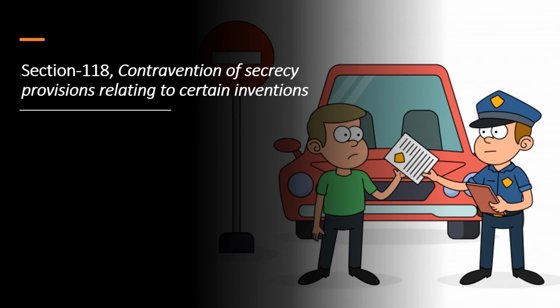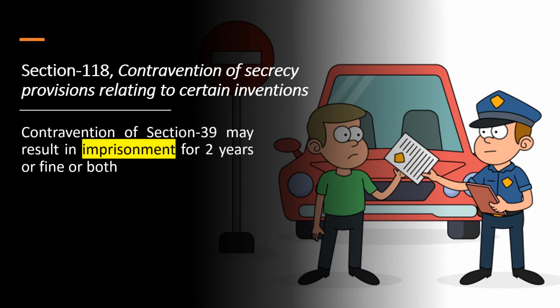If foreign filing permission under section 39 is not taken, then it may result in imprisonment for 2 years or fine or both, and this has been explained in section 118 of the Act, which is contravention of secrecy provisions relating to certain inventions. So taking permission under section 39 is extremely important when the applicant is filing a patent application outside India.